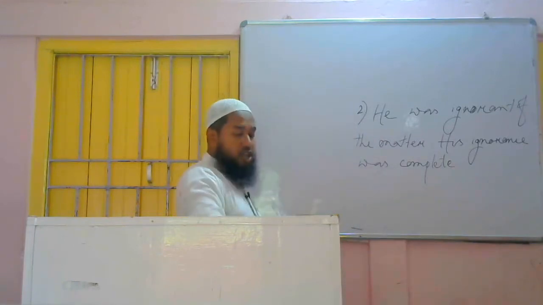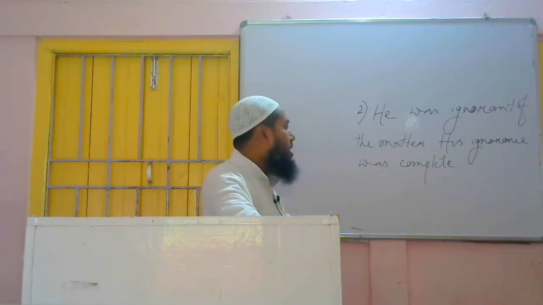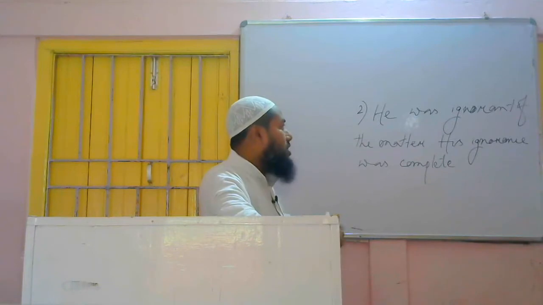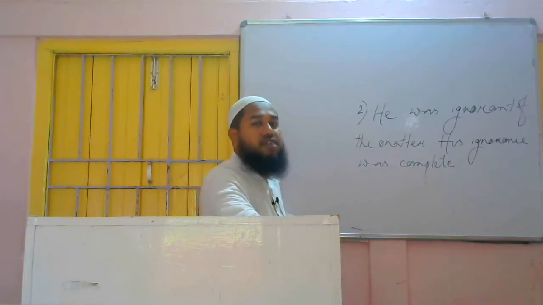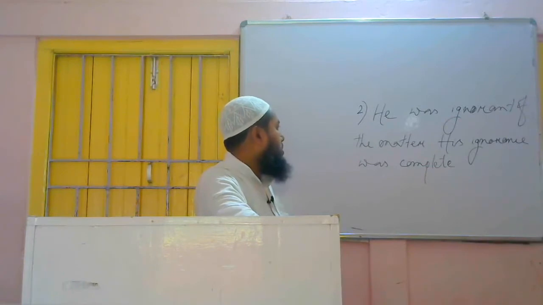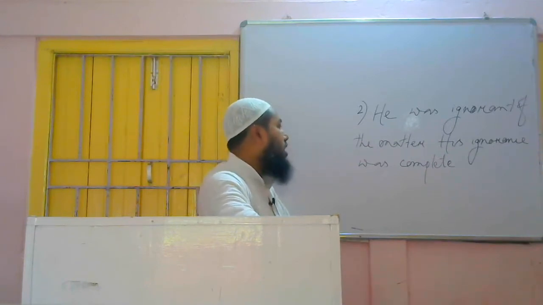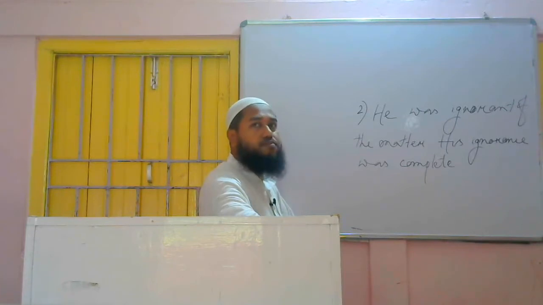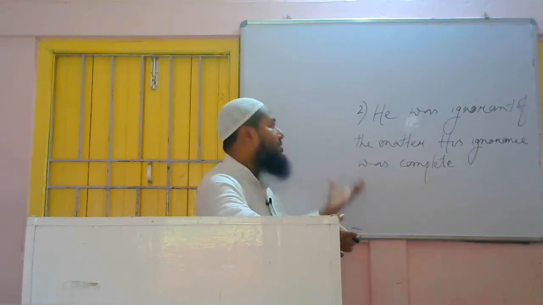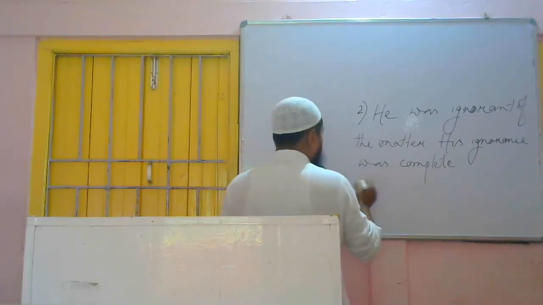Two sentences are there. First one is: he was ignorant of the matter, and second sentence is: his ignorance was complete. We found one thing, that both the sentences are in past tense. So we have to keep the answer sentence in past tense. Now you think what will be the answer? In various ways we can write the answer. He was ignorant of the matter. His ignorance was complete. Ignorant we know, that means he doesn't know. He doesn't have any knowledge of that. So he was ignorant of the matter. Answer we can write.